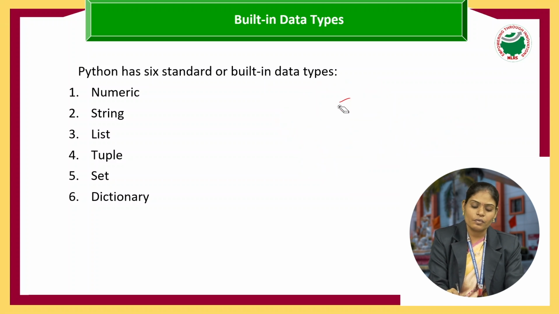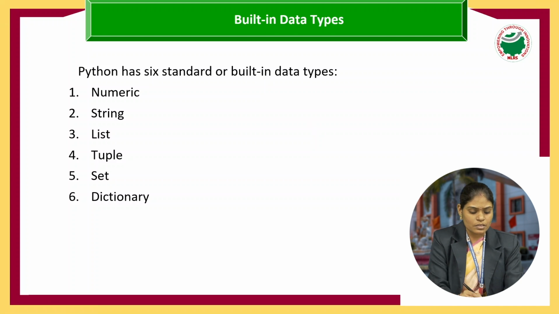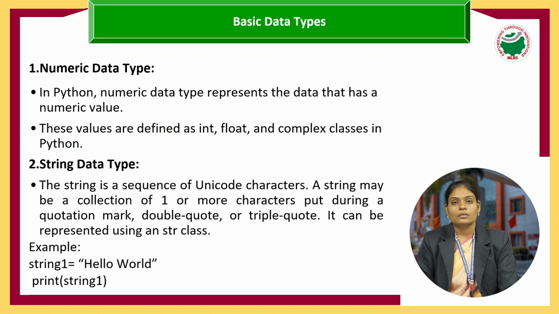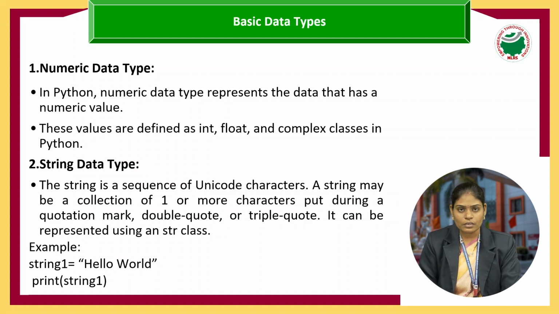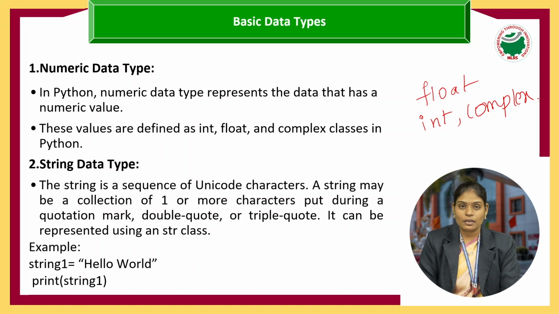Now we will see how we give variables and how we check whether the given variables are int, float, string or whatever. These are the things I am going to discuss. What data types do we have? Those are numeric, string, list, tuple, set and dictionary. Coming to numeric, numeric is a number. The number can be a float, an int, or a complex. Here we are using three different data types: int, float and complex.